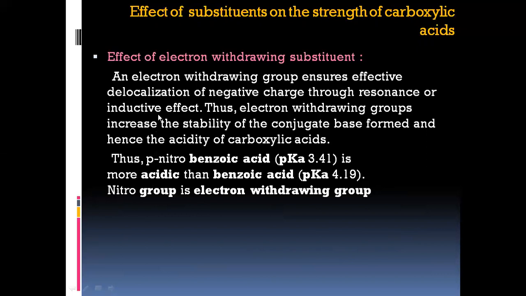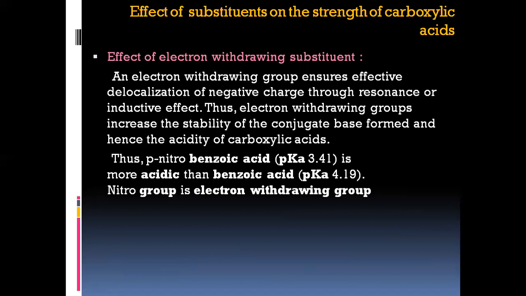Whenever the electron withdrawing groups withdraw electron from the compound, they create a positive charge over that compound, right? And this positive charge can be easily dispersed throughout the molecule. And we know that acids are those which have the tendency to grab the electrons, right? So the compound which has lost its electrons to the electron withdrawing group is highly acidic.